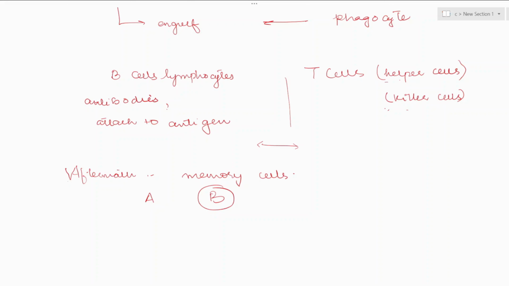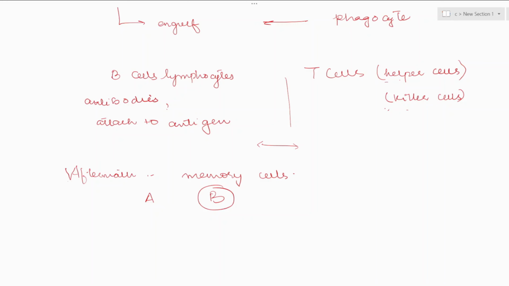What will it do? Because our next topic would be vaccination. Vaccination basically activates the immune system to produce specific antibodies. This is the role of vaccination. That's why we got vaccinated, so that there should be memory cells, so that whenever that virus attacks us, our body has a prepared system.